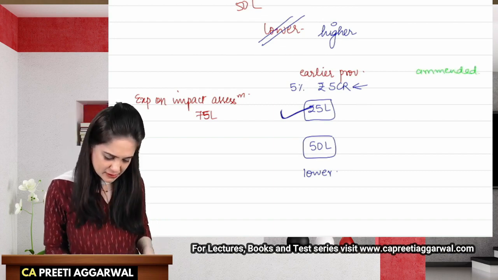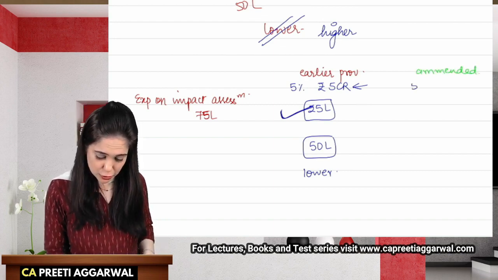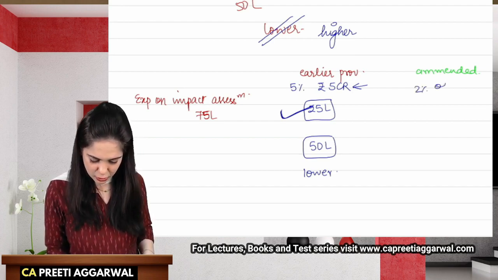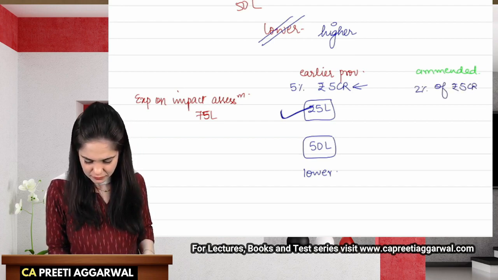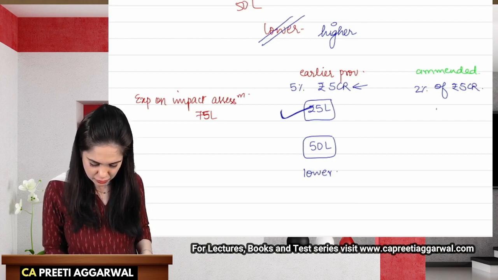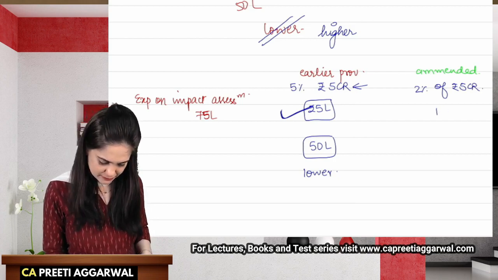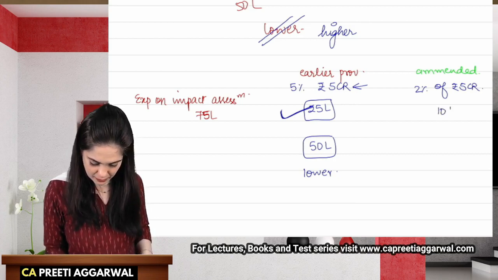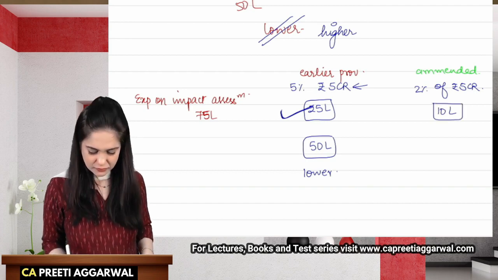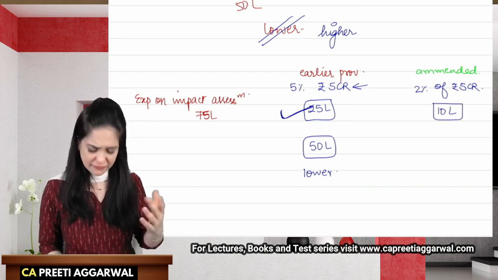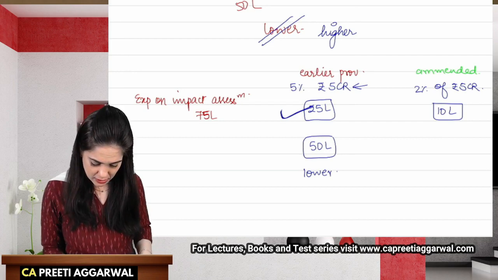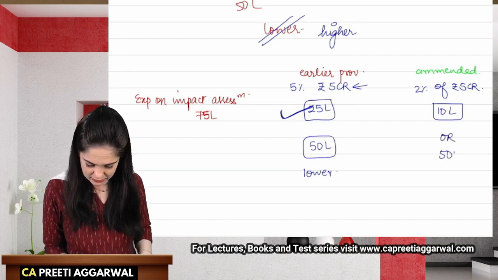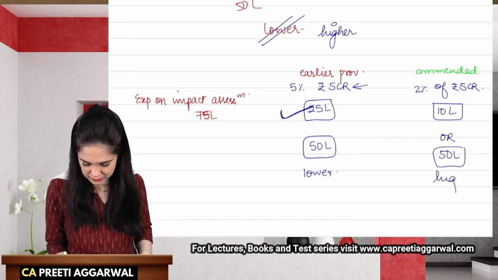under the amendments, 2% of 5 crores comes to 10 lakhs, or 50 lakhs, whichever is higher.